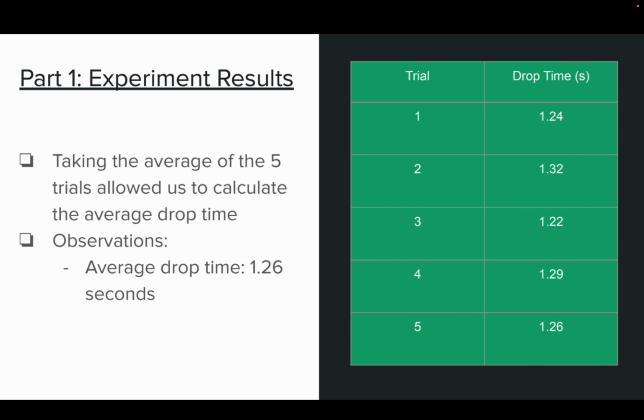So the experimental results for part 1: by averaging 5 trials, we can determine the average drop time of a bar magnet, a key observational data point. Our observations determined a consistent average drop time of 1.26 seconds. Here are our individual trials, showcasing the slight variations in times that collectively contribute to our average.